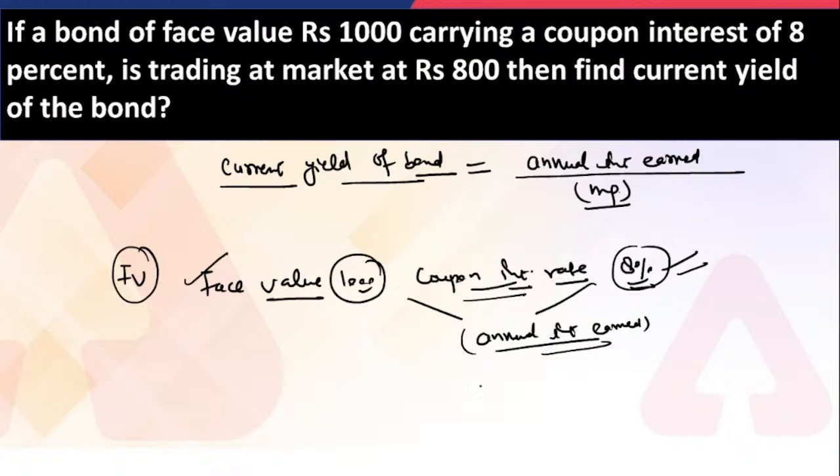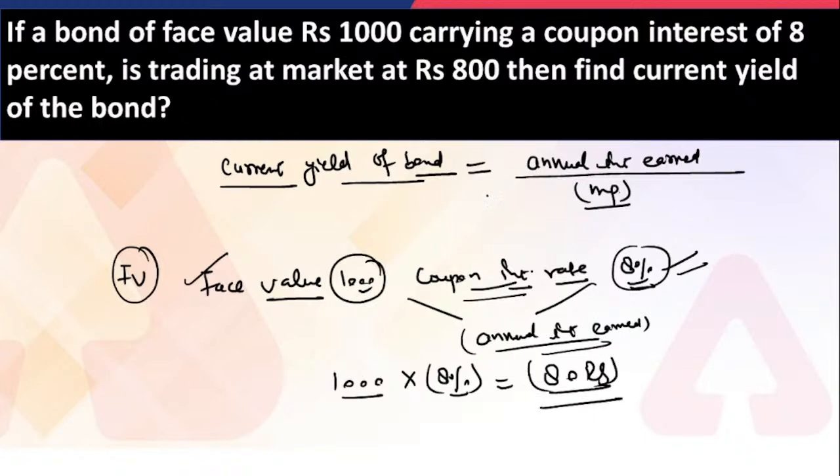So what do we understand by the annual interest earned? How can we calculate this? This is quite simple: we multiply the 8% with the face value of the bond. So that would be equal to 80 rupees. So this is your annual interest earned.